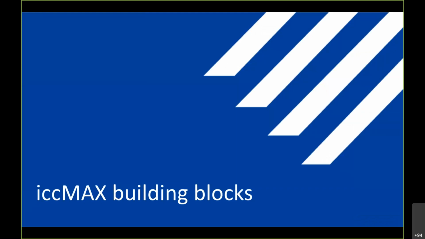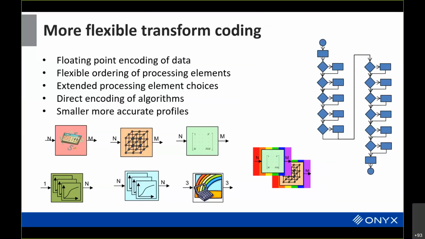Now, there are really two basic things that ICC Max is going to bring to us. First of all, you have more flexible transform encoding. The numbers in ICC Max profiles use floating point encoding in addition to integer encoding. You have a flexible ordering of processing elements; you don't have to have a specified sequence, and you can use processing elements in any sequence you want.